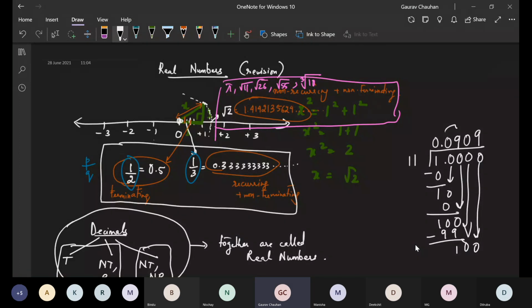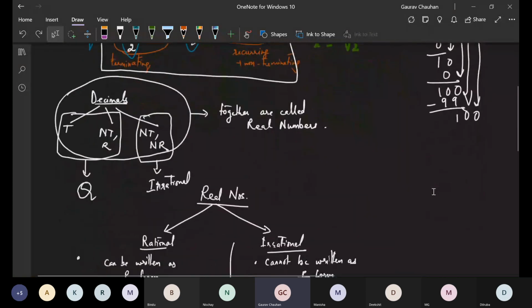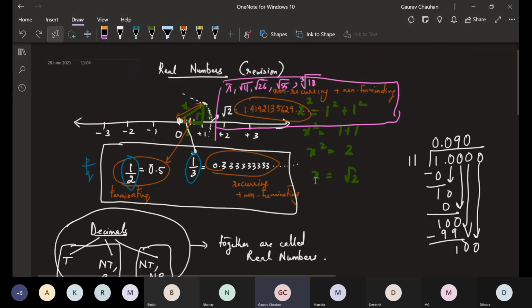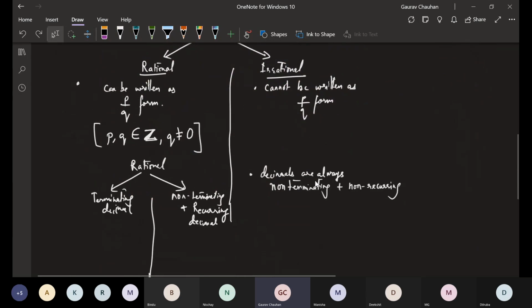So 0 9 0 9 0 9, it will carry on. This is an example of, say, 2 digits repeating. Sometimes it can be 3 also, it can be 4 also. Even 100 digits, and then if the same 100 digits come again, that is also a rational number only. That is also the same type of rational number.